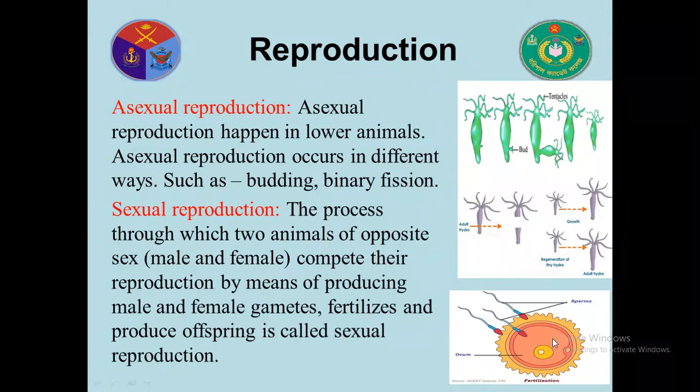So these two gametes must be needed in this process, but only one sperm fertilizes the egg. When the sperm and ovum meet and form a zygote, then they can produce another offspring. So sexual reproduction needs male and female gametes, sperm and ovum. But in asexual reproduction, there is no need of sperm and ovum.